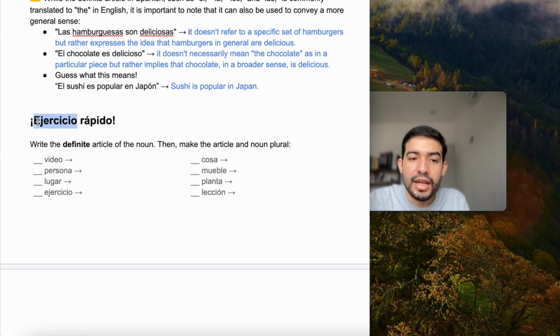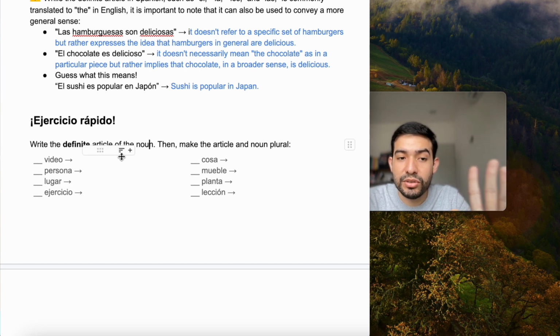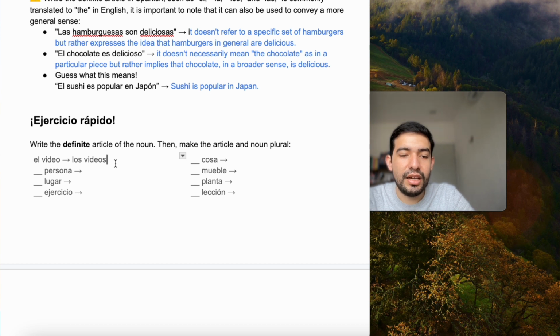Okay, now, ejercicio rápido. Write the definite article of the noun and then make the article and noun plural. Just as an example, I'll do the first one. Video is a masculine word, so the definite article would be el. And then if I make all of this plural, then it would be los videos. So that's what you should be left with, right? The video, the videos. Please pause the video and I'll give you the answers of the following items.